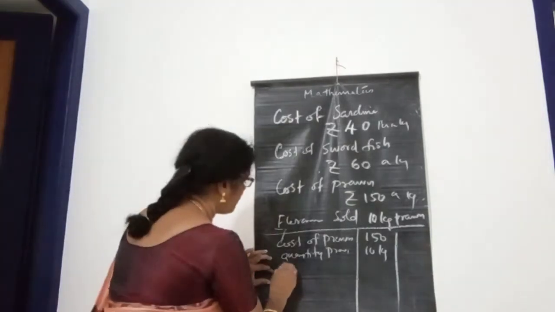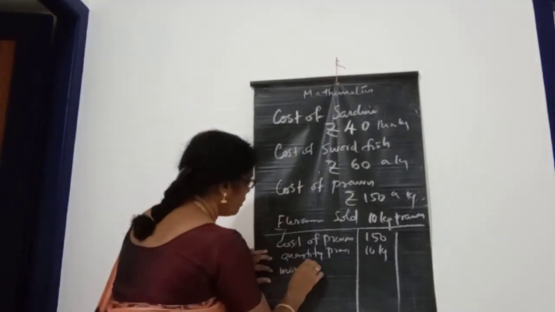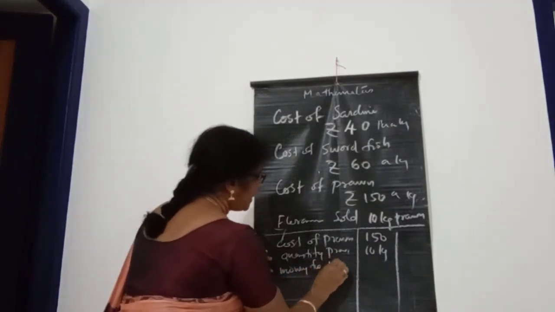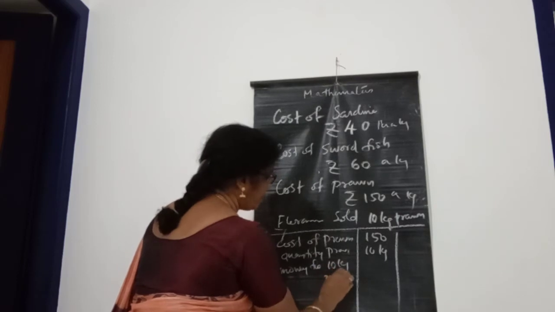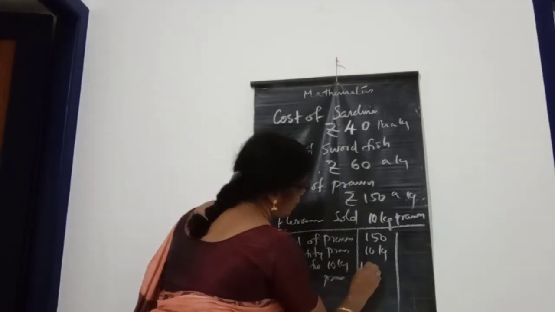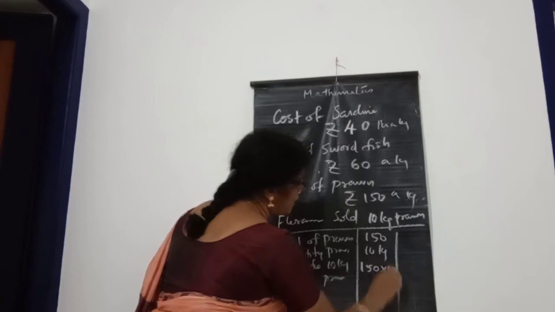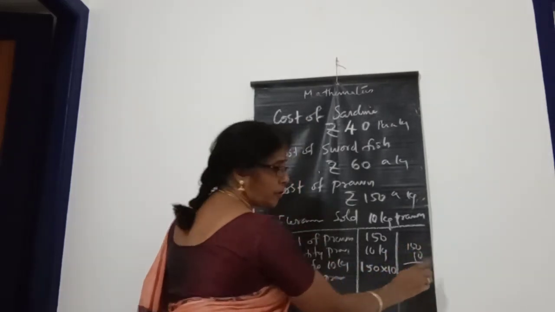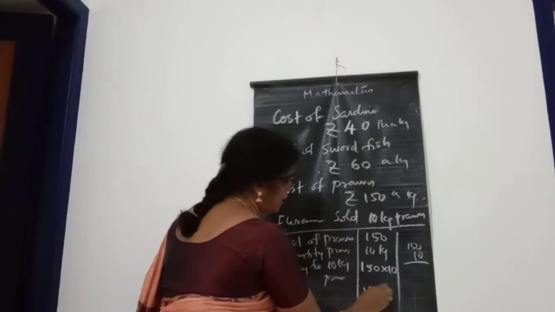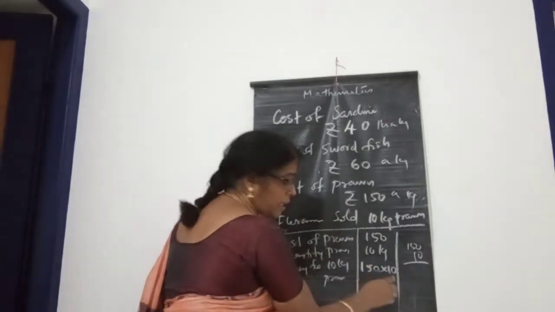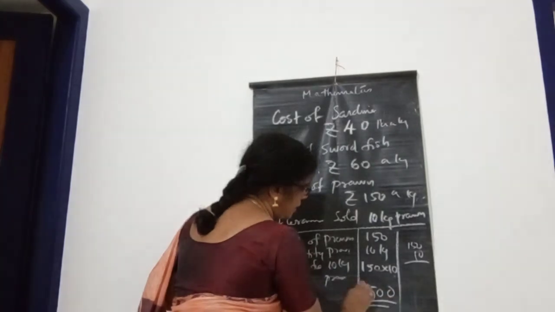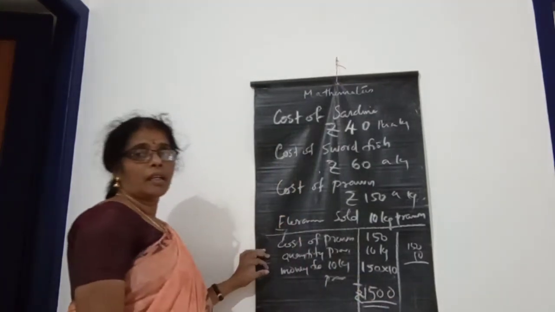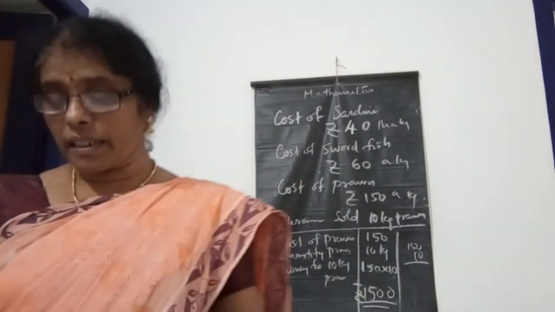Then money for 10 kilogram prawn is equal to 150 into 10. How much rupees for that? If you don't know 150 into 10, then you can do it here. 150 into 10 means 1,500 rupees. She got 1,500 for that.